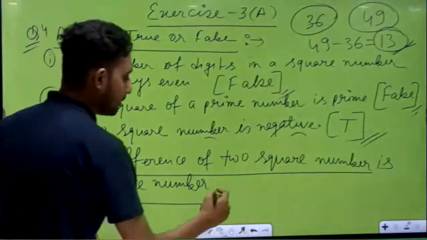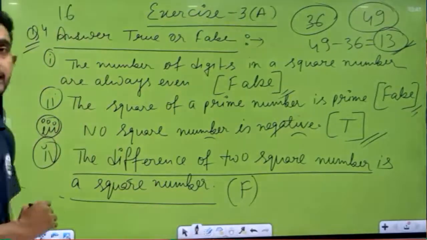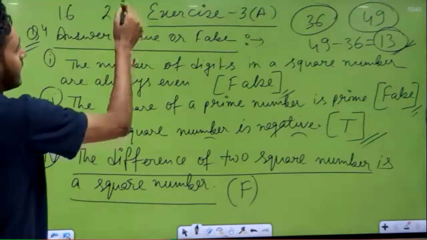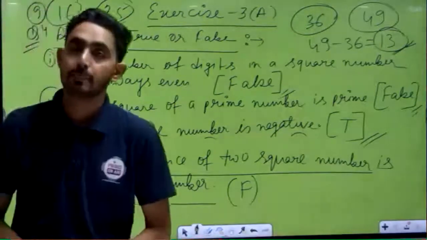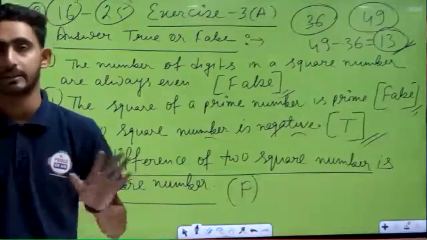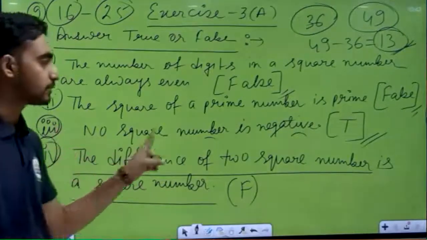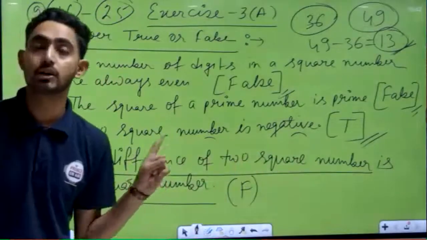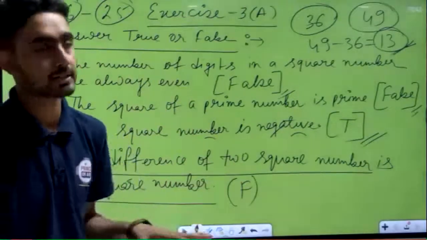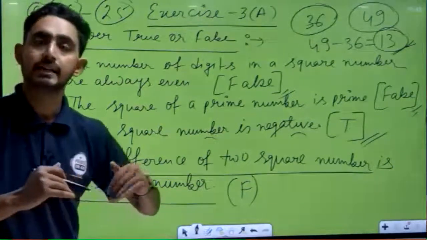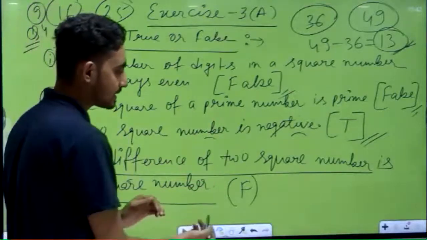But this query may come to your mind, sir, if I take 16 and if I take 25, okay, 25 minus 16 that is 9 will come, and 9 is a square number. But this happens only in some cases, always this is not coming correct. Okay, so in this statement the direct option is given, the difference of two square numbers is a square number. So it is not compulsorily the correct answer. This is an exceptional case, in some exceptional cases your answer will come true. Otherwise in all the cases we can say the answer will be false. Okay, that's why we can say this is a false statement.